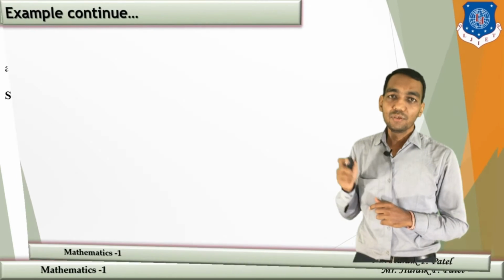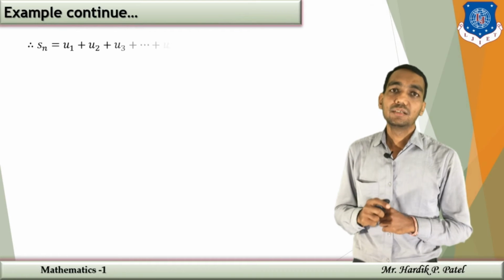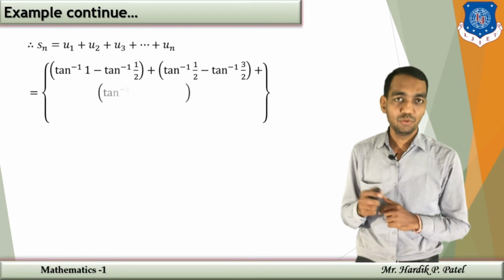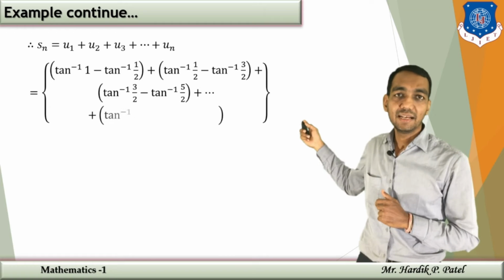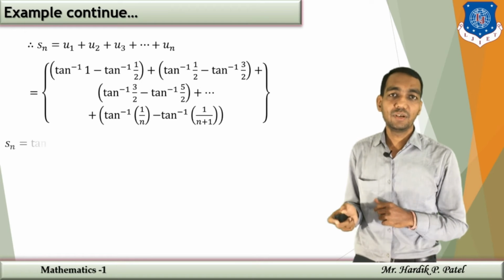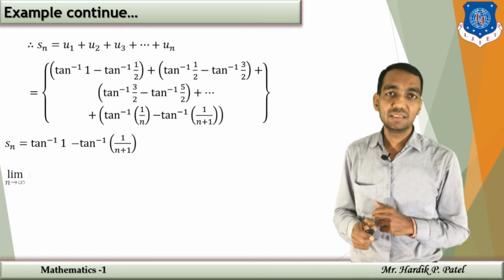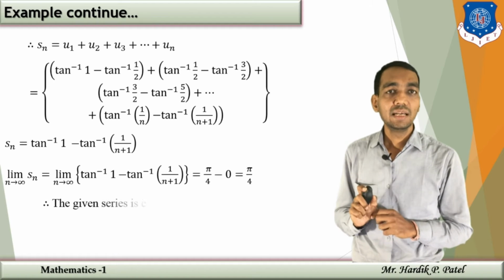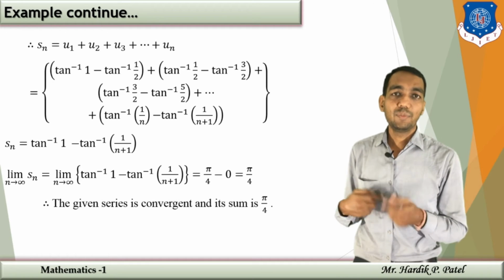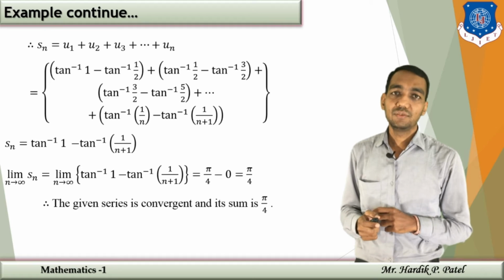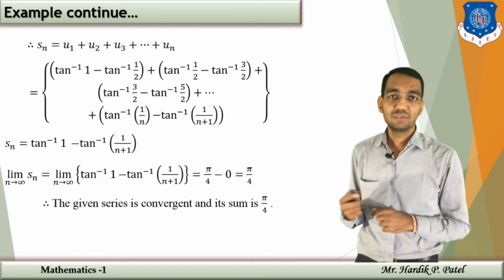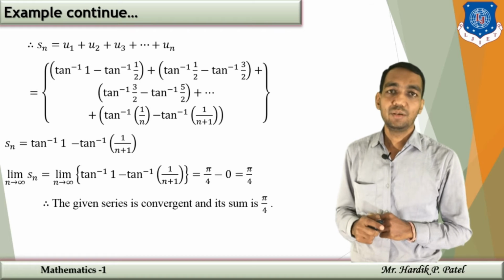Now we are going to put these values in a partial sum Sn. Then Sn will be u1 plus u2 plus u3 up to un, and simplifying it, that will give you again the first and the last term. That means Sn is nothing but tan inverse of 1 minus tan inverse of 1 upon n plus 1. Again applying the limit to the partial sum for convergence, that will give you the limit as n tends to infinity of tan inverse 1 minus tan inverse 1 upon n plus 1.